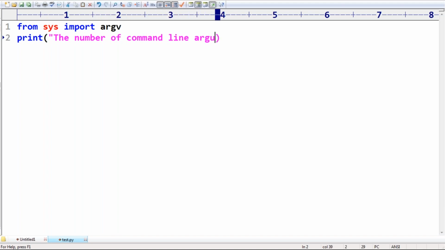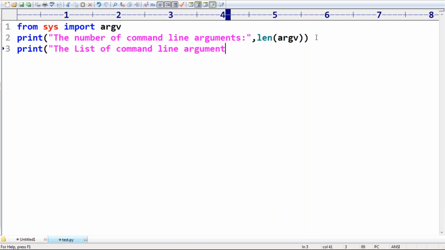Can anyone guide, how can you get the number of command line arguments? len of argv. Next, the list of command line arguments: if you want all command line arguments at a time, you can simply ask for argv.